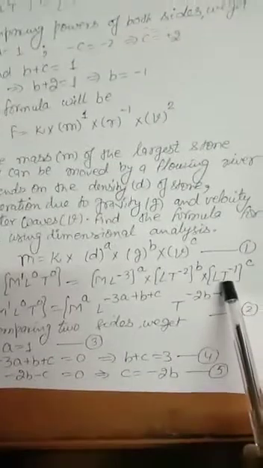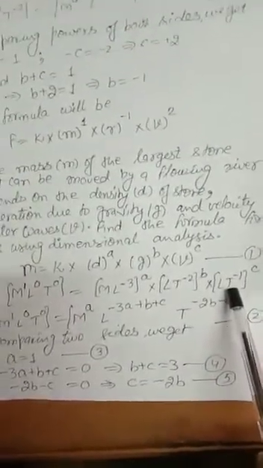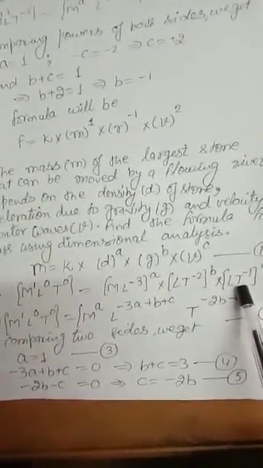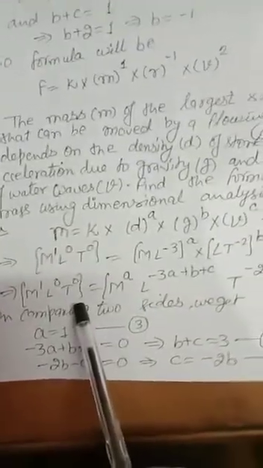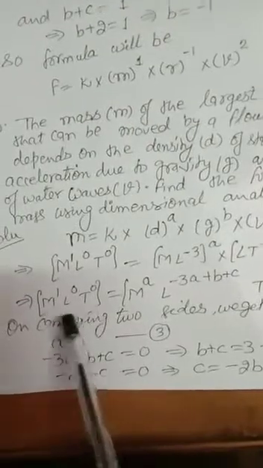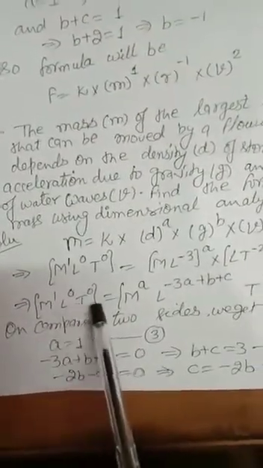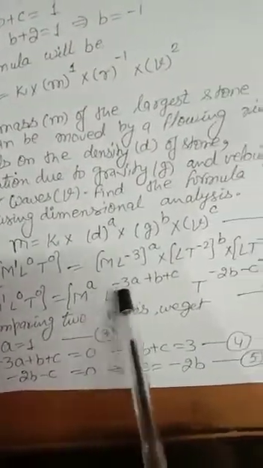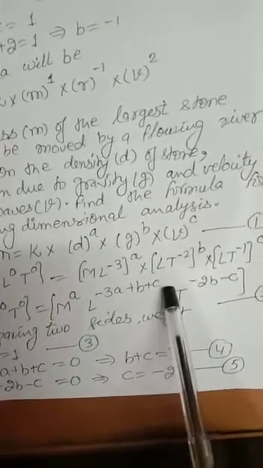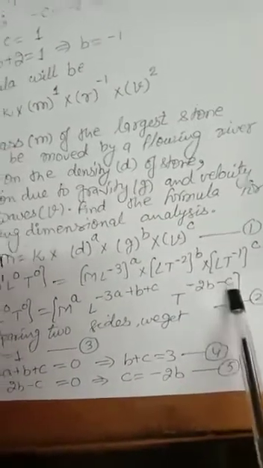That's why we have said that if you know the basic dimensional formulas of basic quantities, then it will be easier for you to solve the questions and it will not involve too much time. So now take all the M terms together, L terms together and T terms together. So we get M power 1, L0, T0 is equal to M power a, L power minus 3a plus b plus c and T power minus 2b minus c.